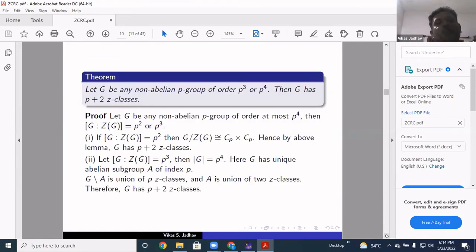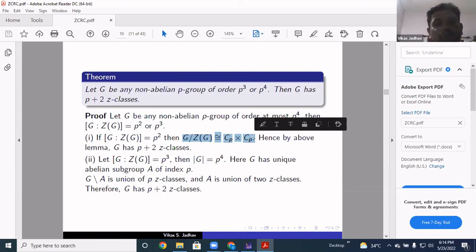Then if you look at non-abelian P groups of order P cube and P raised to 4, then G has P plus 2 Z classes. And the proof of this is very simple. If G is a non-abelian P group of order at most P raised to 4, then the index of the center is either P square or P cube. If the index is P square, then G mod Z(G) is isomorphic to C_P cross C_P.